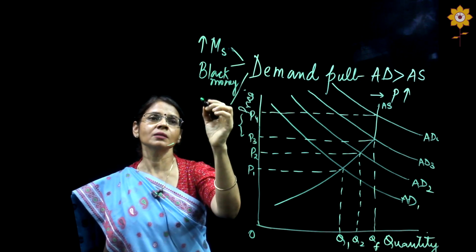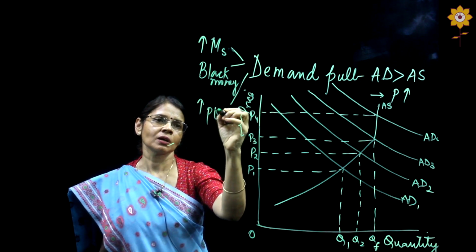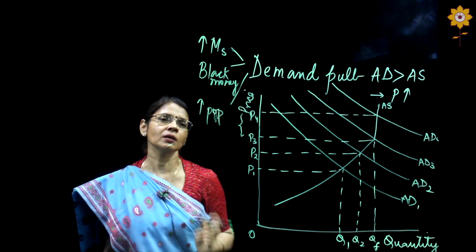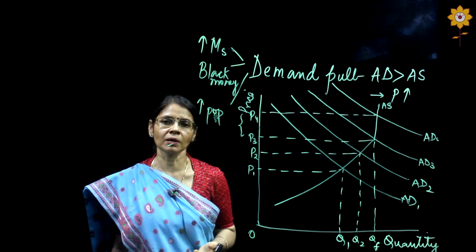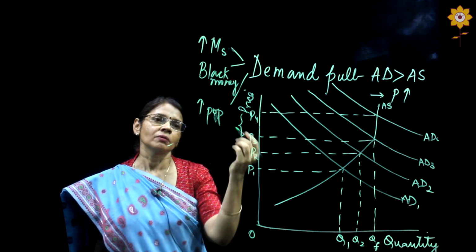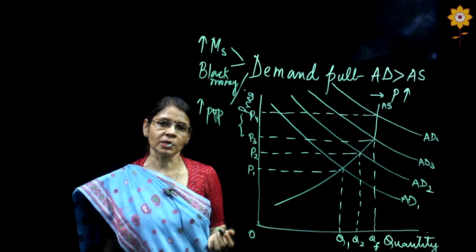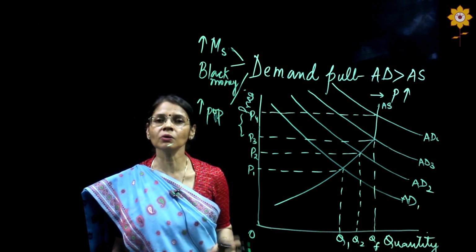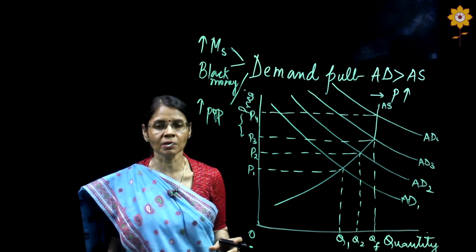Another reason is the rising population. In countries like India, where the population is quite high, there is an ever increasing demand that also leads to a rise in prices. There are multifold reasons which can be there, but demand pull inflation is one of the main causes or reasons for the rise in prices.